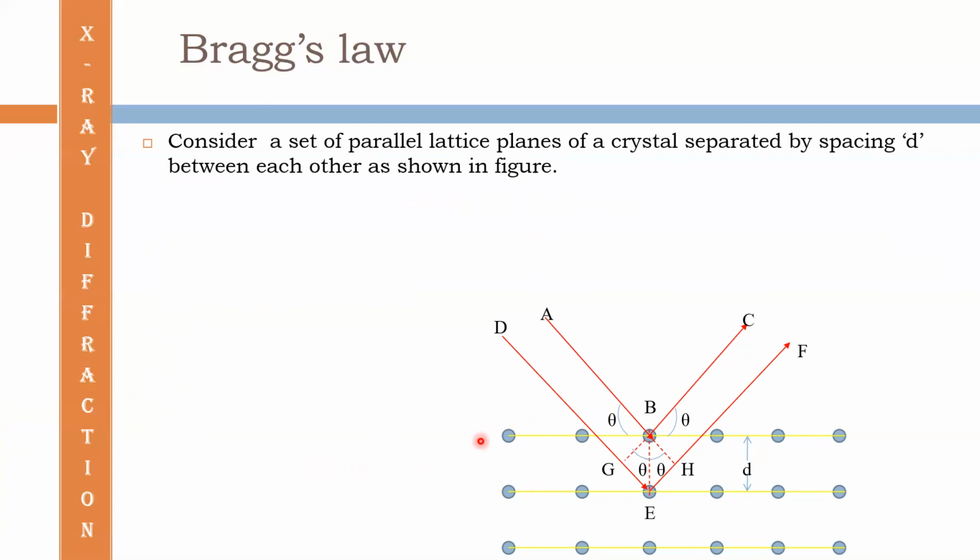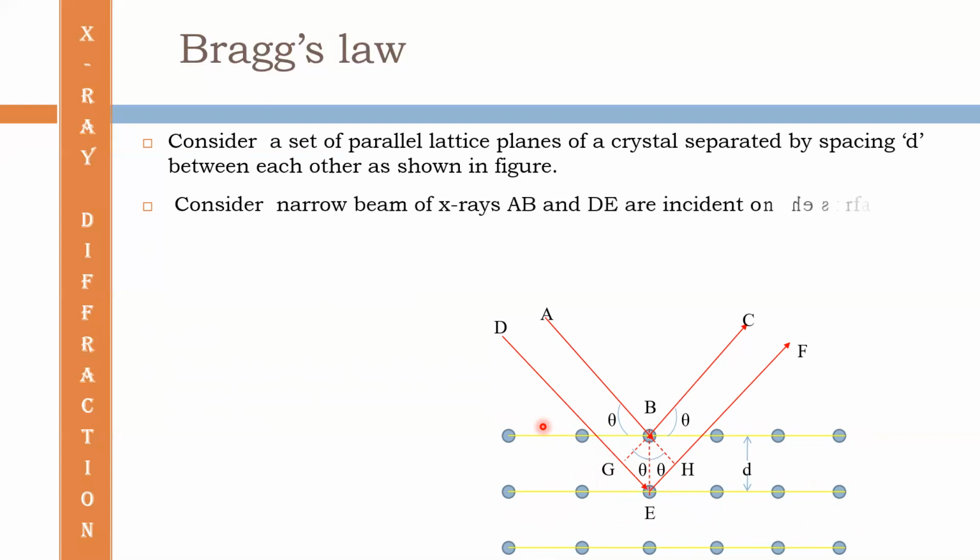Here in the figure, these are different planes. This is the first plane, this is the second plane, this is the third, etc. These are the different planes. Now consider a narrow beam of X-ray incident on the surface of the crystal at an angle theta.